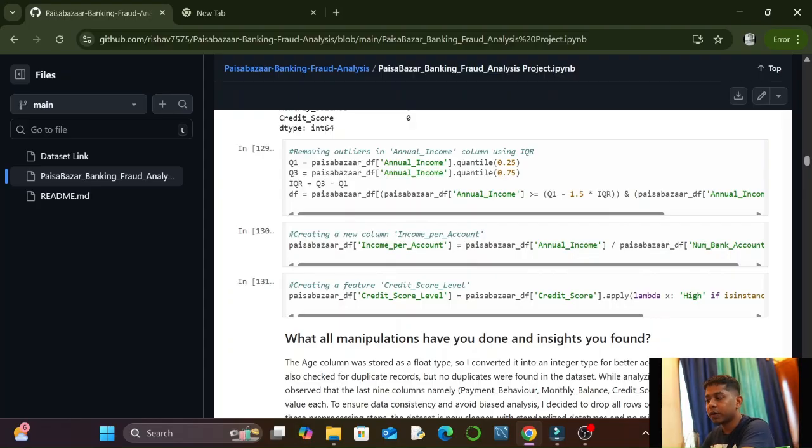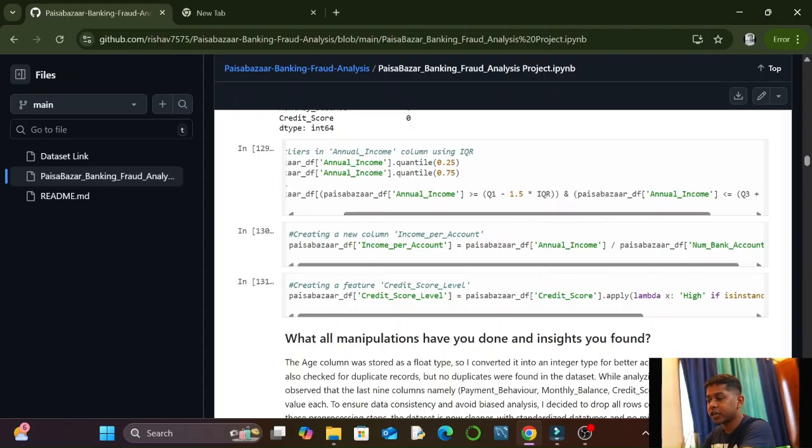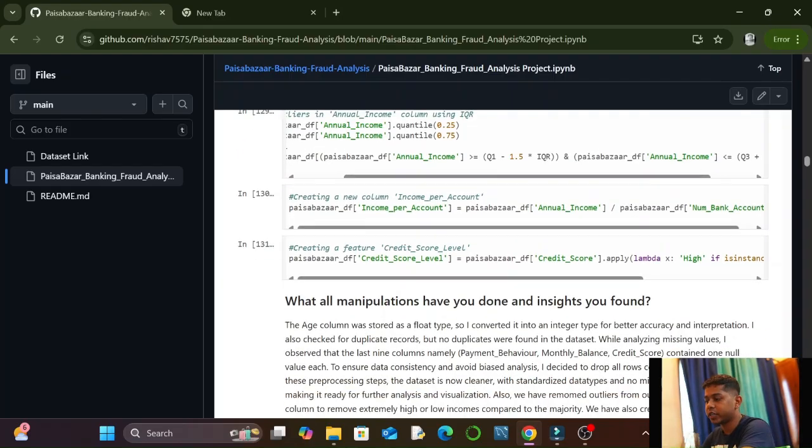So I used the IQR method for removing the outliers from annual income. For Q1, I have calculated the 0.25 percentile, then the 0.75 percentile. Then IQR, as we know, is Q3 minus Q1, that means the 0.75 percentile minus the 0.25 percentile. While calculating, we keep all the values between Q1 minus 1.5 IQR and Q3 plus 1.5 IQR. The values that we get in between, we will keep only those.